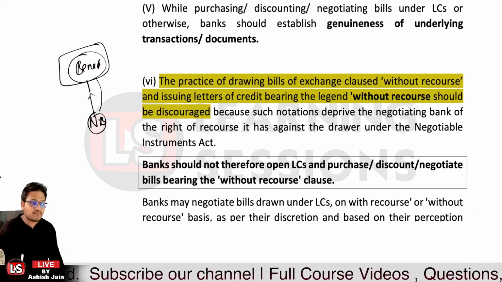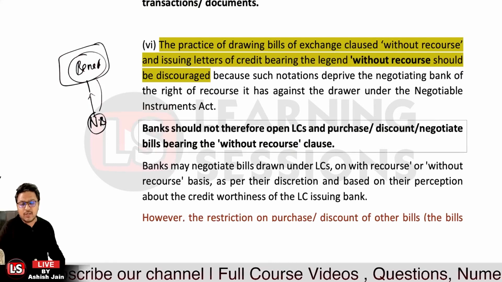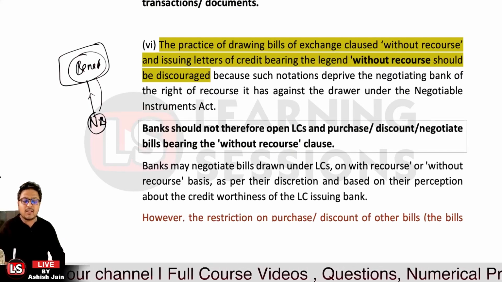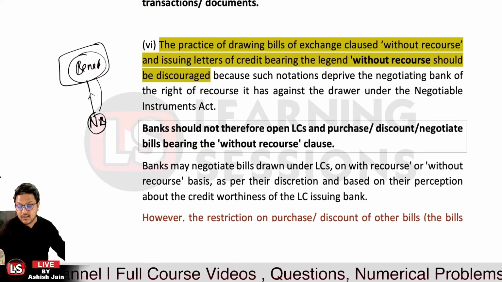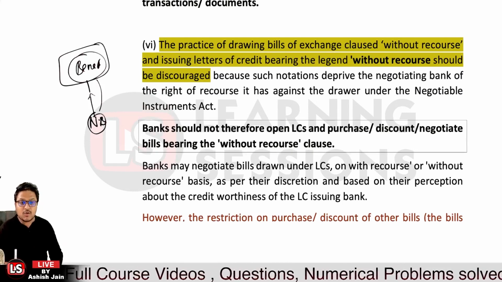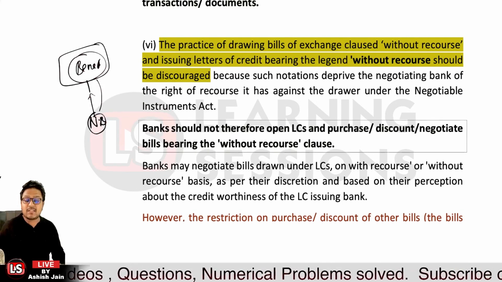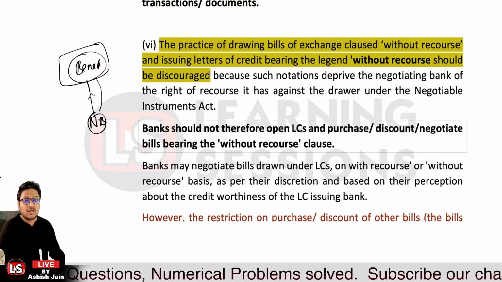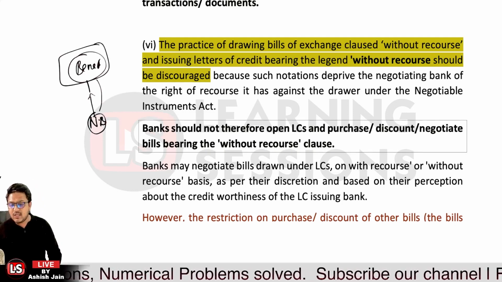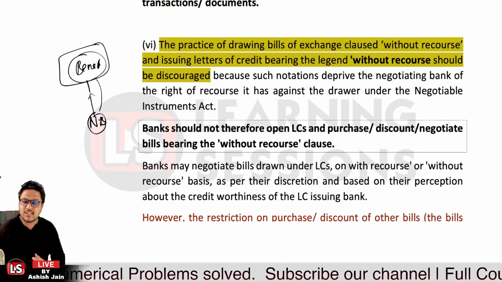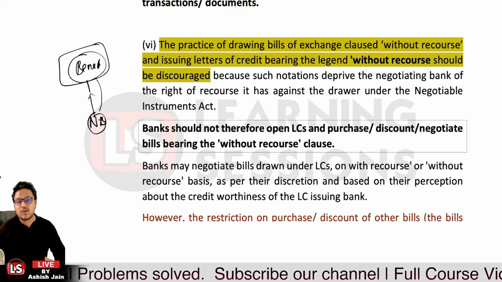Is that clear? Banks can negotiate bills drawn under the letter of credit with recourse or without recourse basis as per their discretion, as per their perception about the credit worthiness of the LC issuing bank, because that is related to the point that you need to take care of yourself.